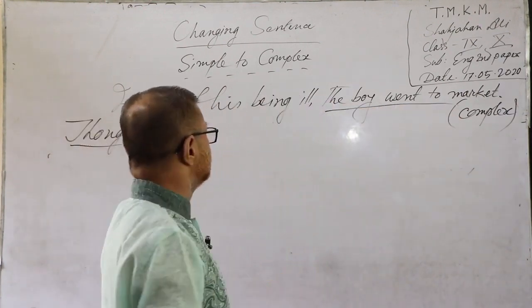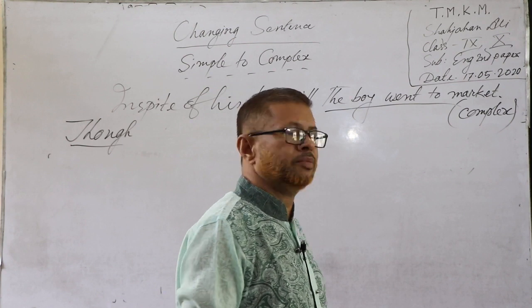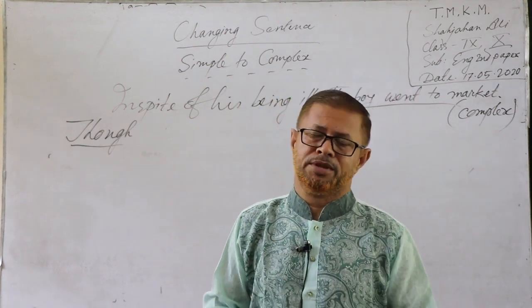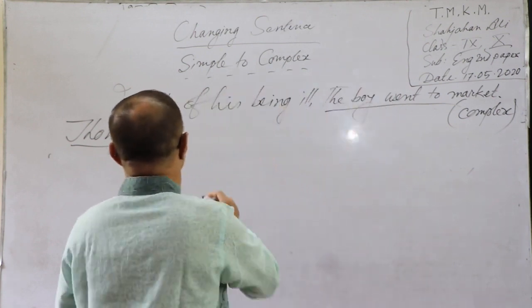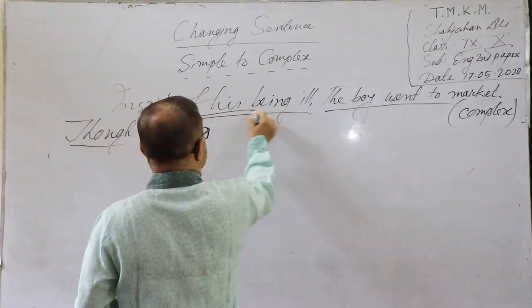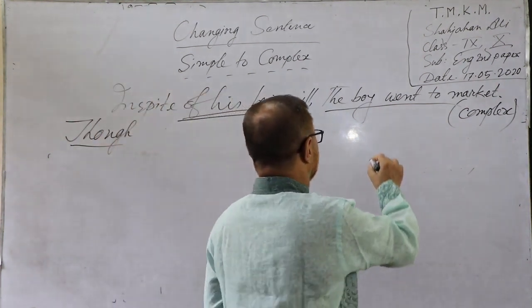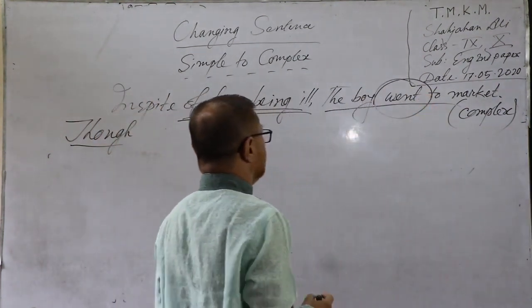Which tense is this? The boy went to market. This is the past indefinite tense, so you have to make the first person of the same tense. In spite of his being ill, you have to make this person the same tense. Went is the past form.